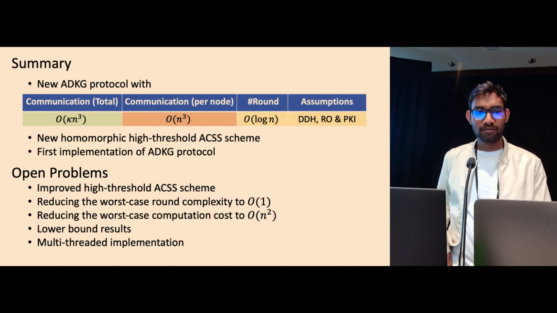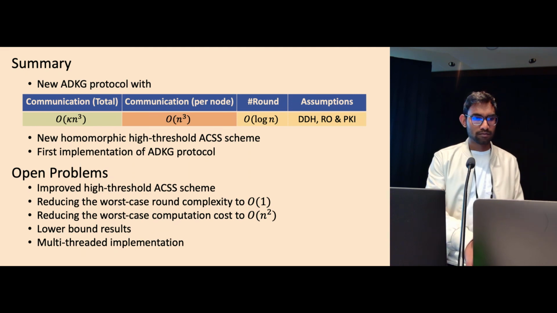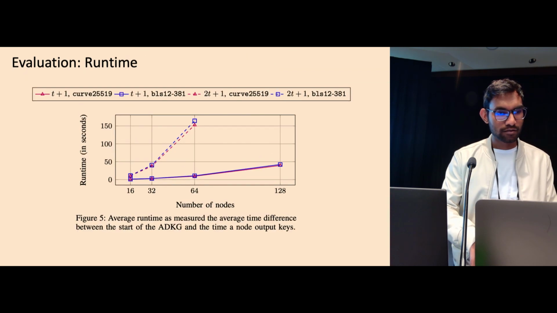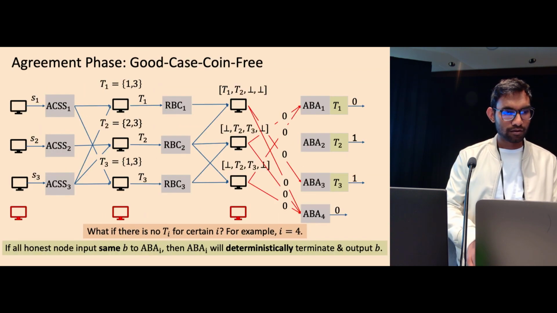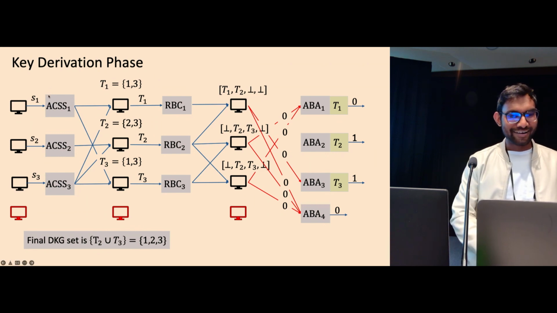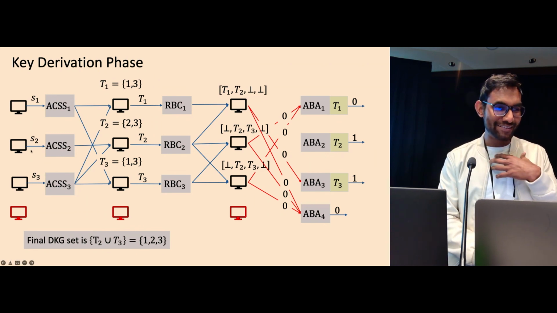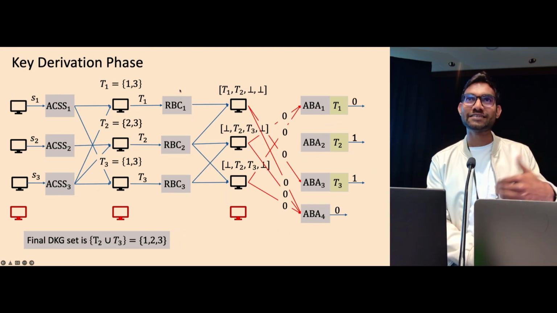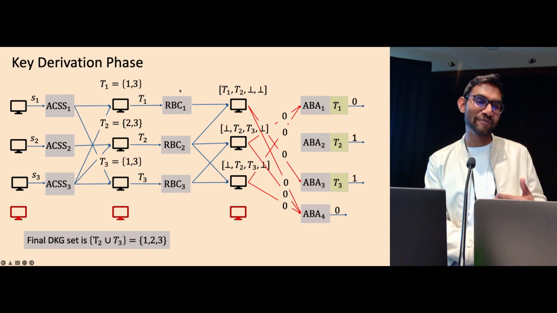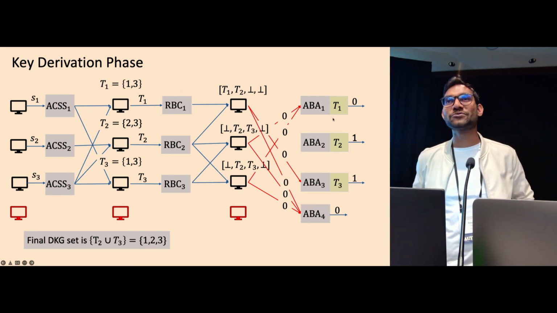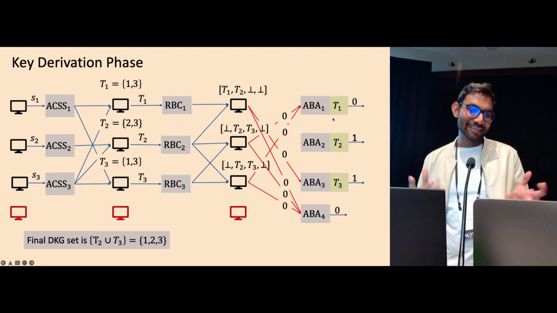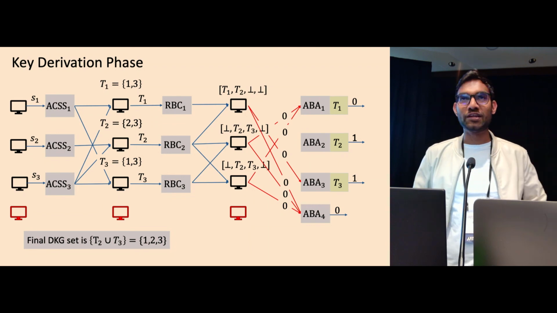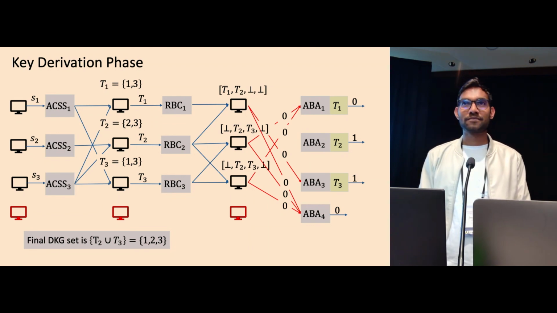So can you break down the communication n cubed, like which piece contributes to the n cubed complexity? So here, all the pieces, each ACSS is n squared, so we run n ACSS in parallel, so it's n cubed. Each RBC is n squared, so n RBCs. Similarly, for ABAs, each ABA is n squared, so we get n cubed. So it seems really hard to me that we can get beyond this n cubed bound, but I don't know any lower bounds as well. Yeah. Thank you.